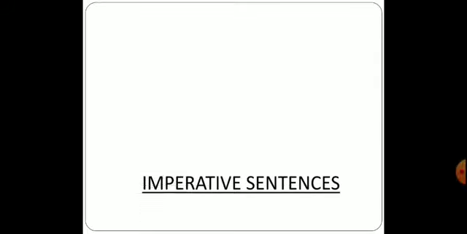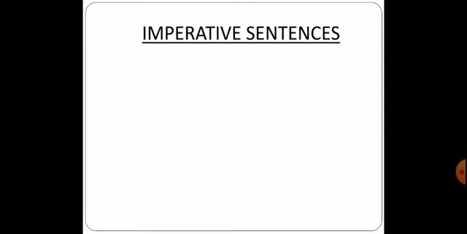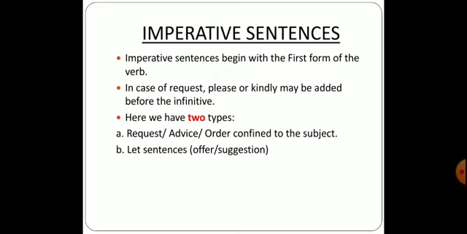The next one is imperative sentences. Now imperative sentences begin with the first form of the verb. In case of a request, please or kindly may be added before the infinitive. Here we have two types. The first one is of request, advice, order, which is confined to the subject. You can easily recognize whether advice is given or a command is given or you are ordered. You will come to know while reading it out.